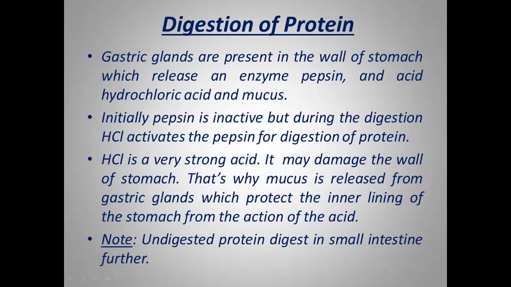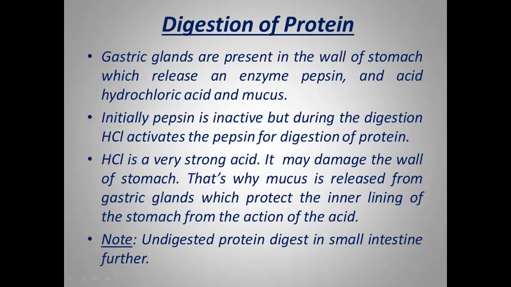Question may arise: HCl is a very strong acid, so how can we prevent our stomach wall from the effect of HCl? As we already discussed, mucus is also released from the gastric glands present in the wall of the stomach, so it covers the inner lining of the stomach. If it covers the inner lining, it does not allow HCl to touch the wall. If HCl does not touch the wall, it will not damage it, so we can protect the lining from the HCl.